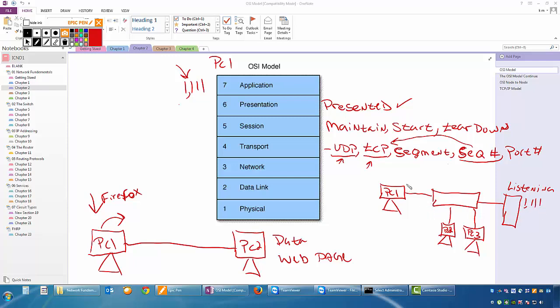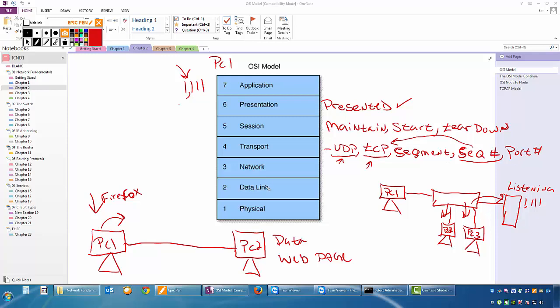So that's nice to know, because I know if my traffic accidentally gets to PC2 or PC3, who cares? They're not listening on port 1111, so who cares? 2 and 3 would drop it, and as long as the server gets it, he'll allow the traffic to go through. He'll read the traffic, see what it's for. Whatever request that server has, he will send it back out.